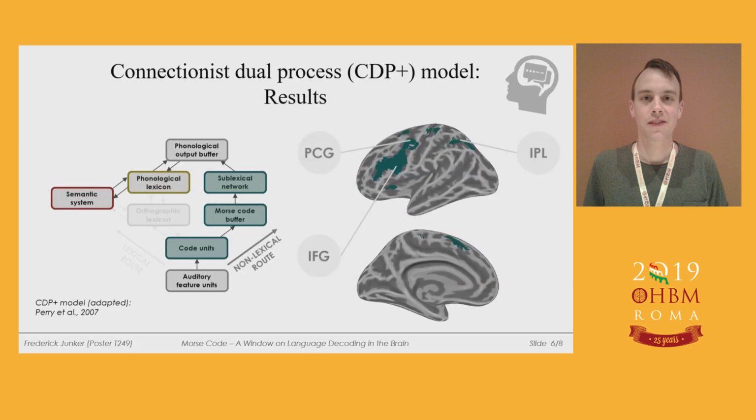As a result, we found a left-right network for sublexical processing comprising the inferior frontal gyrus, the precentral gyrus, and the inferior parietal lobe. During lexical processing, shown in yellow, the activation pattern in the parietal lobe is extending towards superior parietal and the occipital cortex. The pattern in the frontal cortex stays quite constant, showing high overlap with the network for sublexical processing as shown in green. This lexical network was the same for words and non-words.